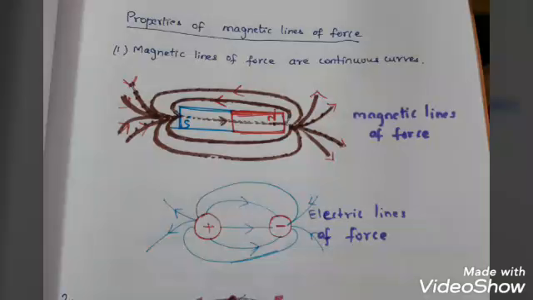Hello children, today we are going to learn the properties of magnetic lines of force. The first one is: magnetic lines of force are continuous curves.